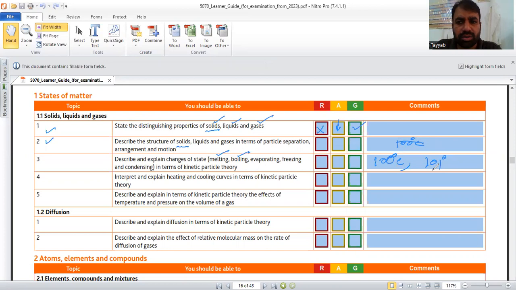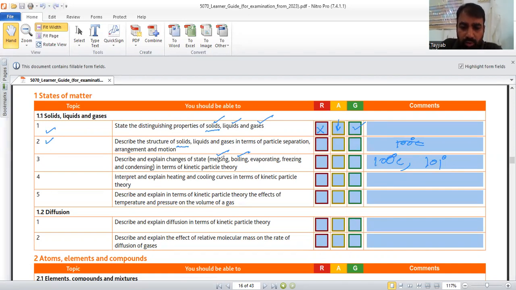For example, he can ask the question: suggest the boiling point of aqueous sodium chloride. So for aqueous sodium chloride, the boiling point will be 101, 102, 103, 105 up to a certain limit. This means due to impurity, the boiling point increases. Lastly, we will discuss the effect of temperature on gases. When we increase the temperature of gases, the kinetic energy of particles increases more. They move more randomly from one place to another.